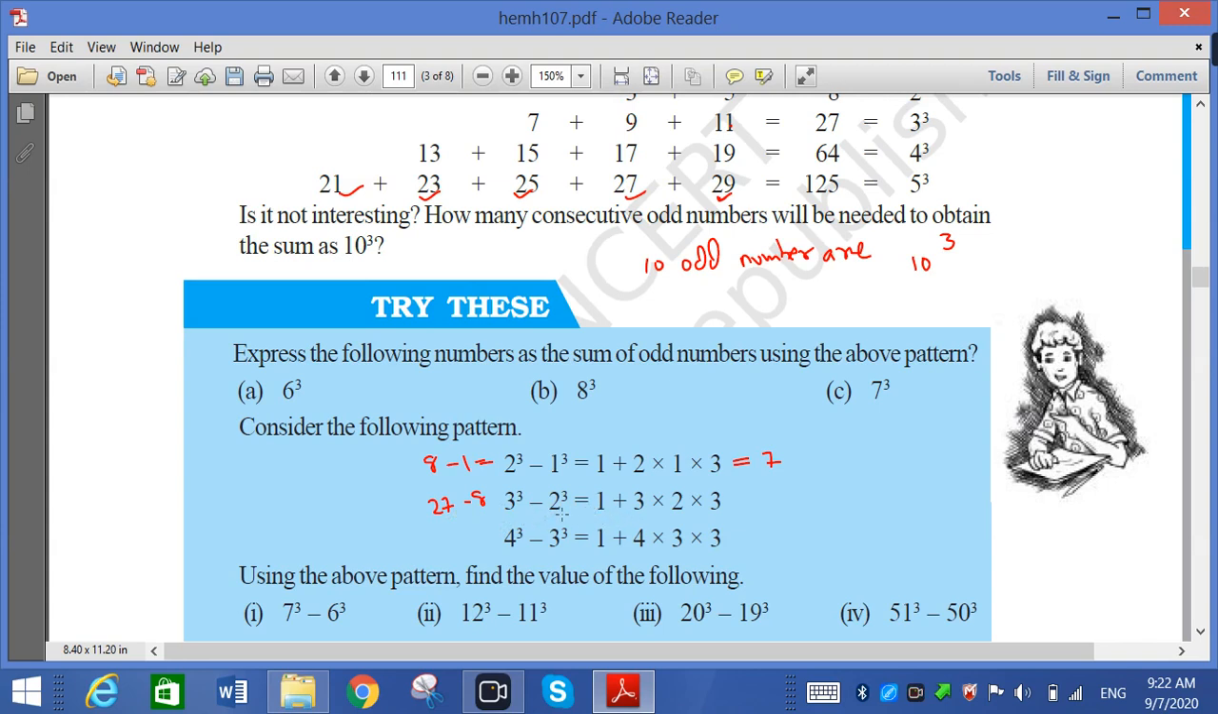So how do I write it here? Always remember 1 every time. 1 plus 3, here 3 is there, so 1 plus 3 into 2 into 3. These are all the patterns that you have to do yourself. Then 4 cube minus 3 cube. 4 cube is 64, 3 cube is 27, so we get 64 minus 27 from here.